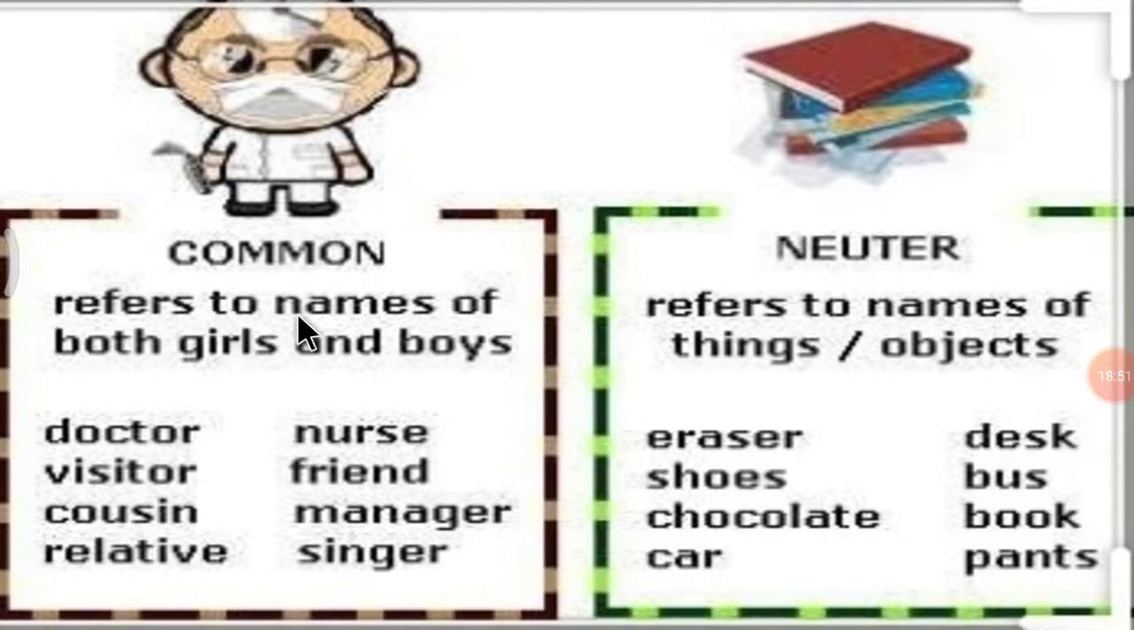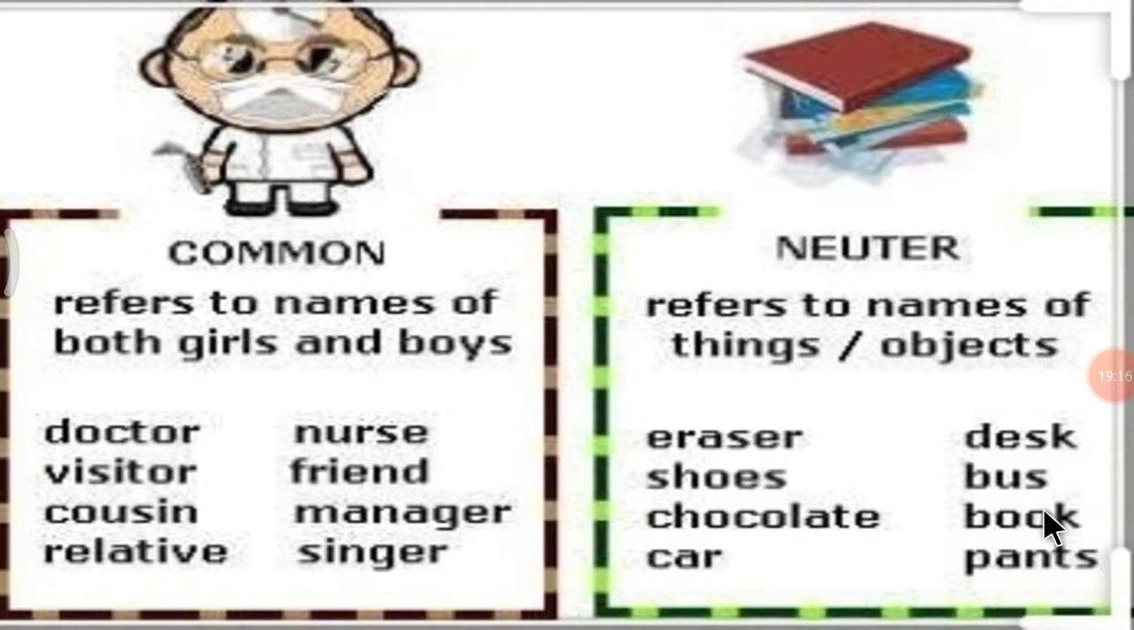Common refers to names of both girls and boys. Okay, so now let's move to the neuter gender. Neuter refers to names of things or objects.